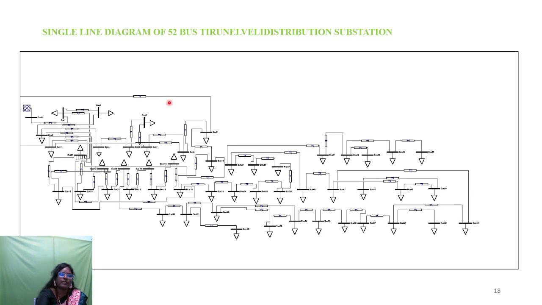So I have developed this diagram with the help of a practical Tirunelveli distribution substation in my research, and I am using the PSAT toolbox also. So you can see, I can draw this feature by using this PSAT toolbox only.